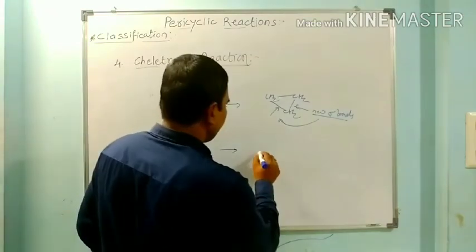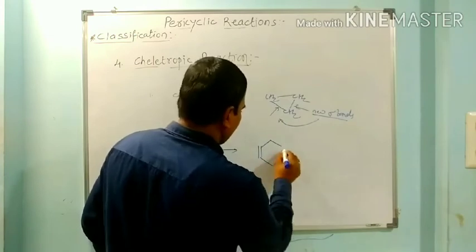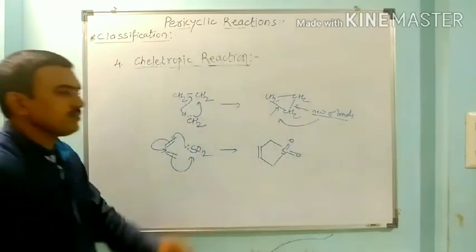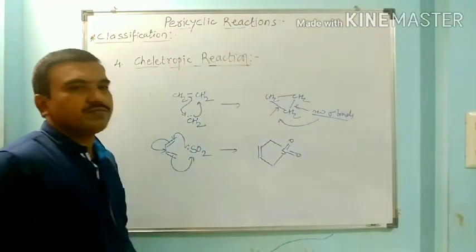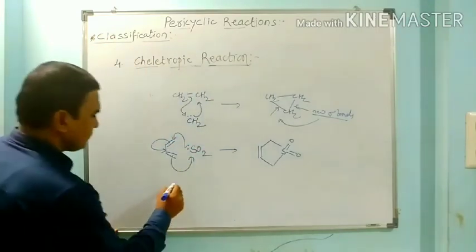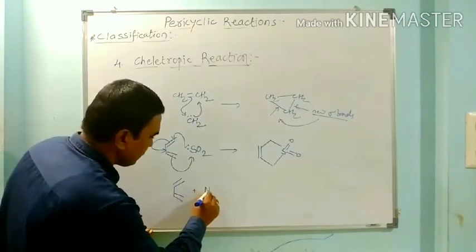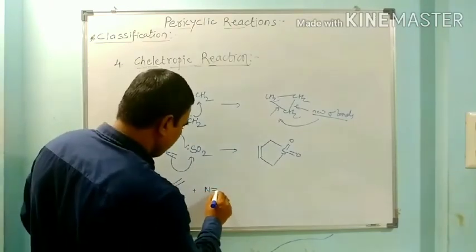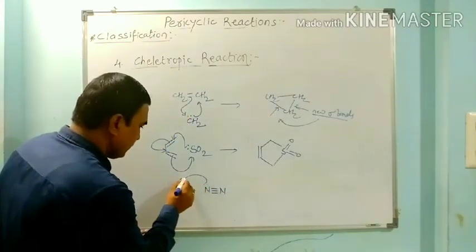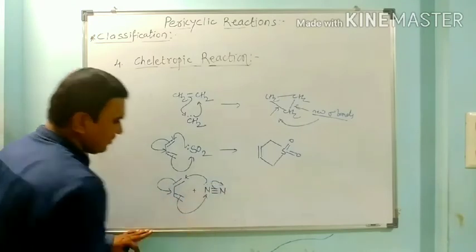So we get here S double bond O double bond O. This is the insertion of SO2 across the diene. Or a nitrogen molecule can be inserted across the terminal carbons of the diene when it reacts with N2 like this. Here the lone pair may attack here, the pi bond is shifted here, and this electron pair goes here.